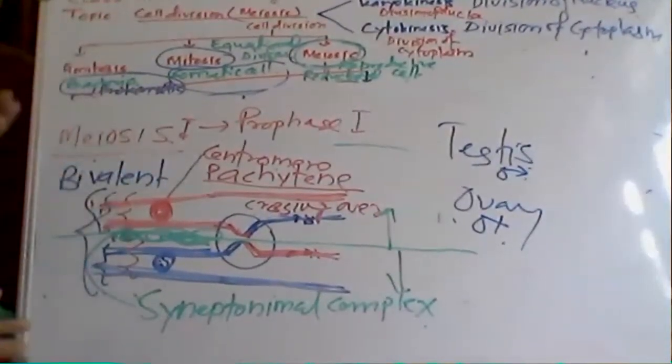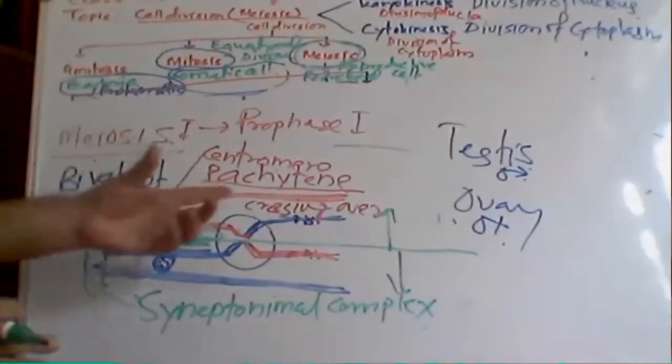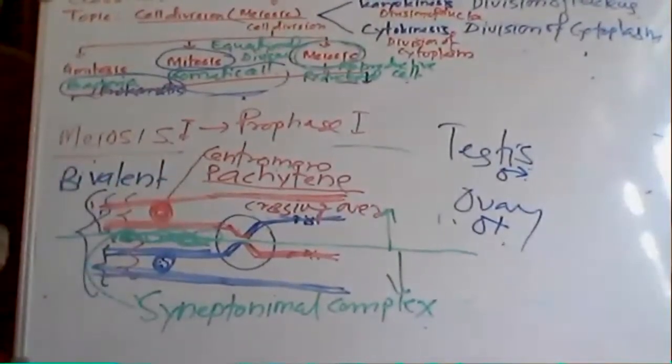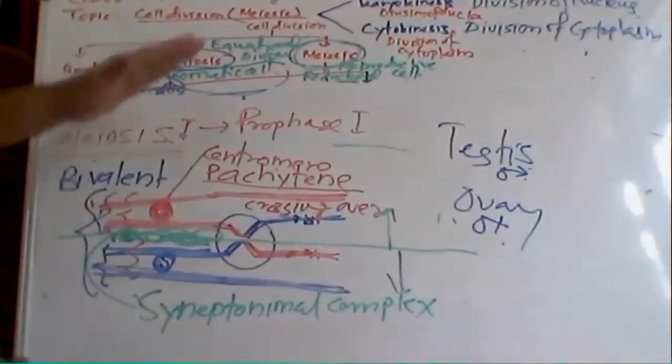And then you get diakinesis, where finally one chromosome contains some part of the other chromosome, and the other chromosome contains some part of the first chromosome. So the whole process of prophase 1 is going to complete.